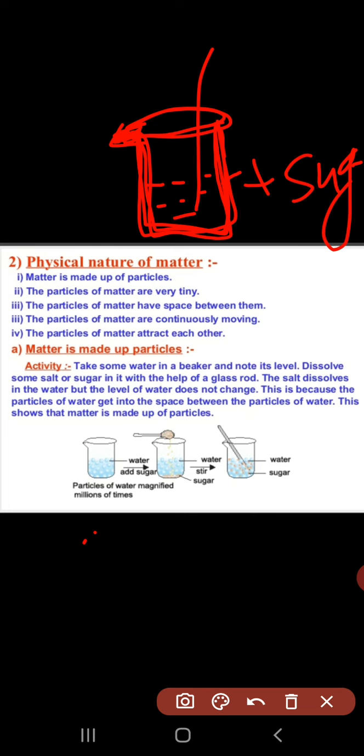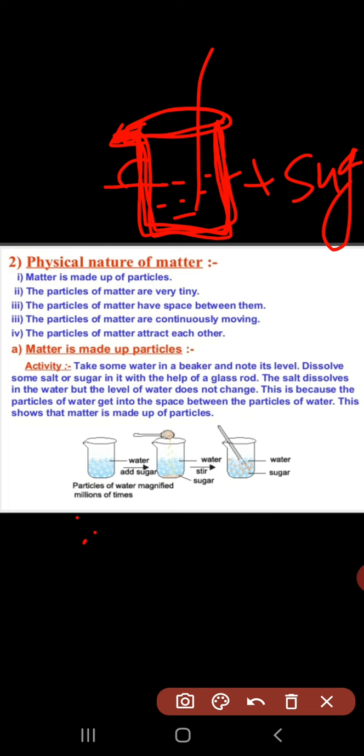And then what we observed is that the level of water does not change. After dissolving, the salt or sugar particles completely dissolved, but the level of water was still the same. The level did not increase. Why is this happening? Because the particles of salt get into the space between the particles of water.